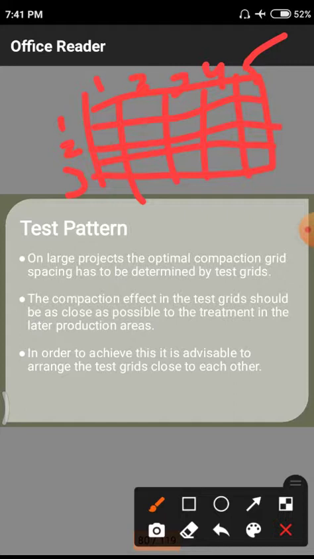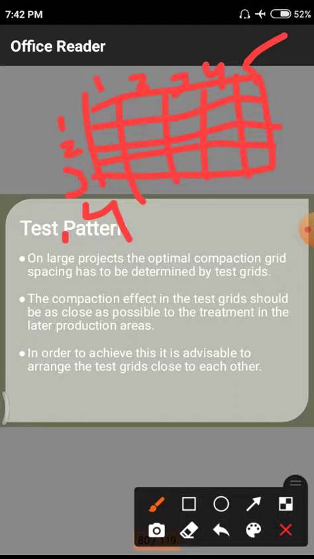In the first row, first grid, what is the value; in the first row, second grid, what is the value. Totally here we are having 4 into 5, that means 20 grids. For each and every grid, whatever values we obtain, we need to compare all of those. That is the main principle of this test pattern.